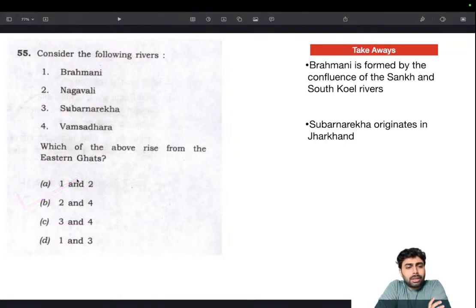Ideally, you should know most of the things about these rivers. It's a good practice to look through the rivers that have already been asked. Whether or not they are the right answer, you should be going through the Brahmani, Nagavalli, Subarnarekha, Vamshadhara, because this can be repeated in a different question in a different way. Going through these rivers is something you could do after you are done with the major river systems. If you are looking at the minor rivers, go through the PYQs first and map all those rivers that have already been asked. So a question on Subarnarekha could be repeated, or an option of Nagavalli could be there in any other question. So that's the takeaway. So moving on.